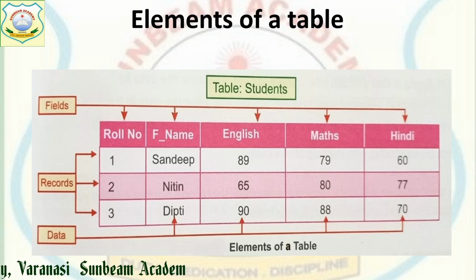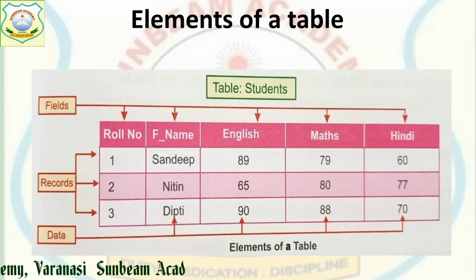Data, as I told you, has no meaning by itself. Roll number 1, what does it mean? It can be of anyone. Sandeep doesn't mean anything, 89 doesn't mean anything. But I will see the complete record of roll number 1. Record is the row. Roll number 1 belongs to Sandeep. Sandeep got 89 in English, 79 in maths and 60 in Hindi. So the elements of a table comprise data, fields and records.